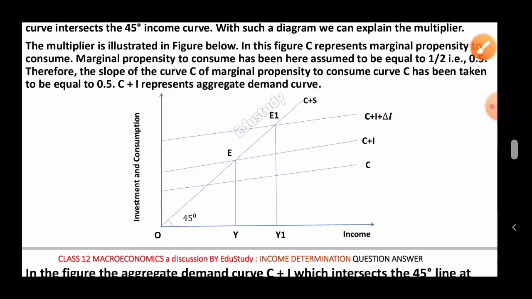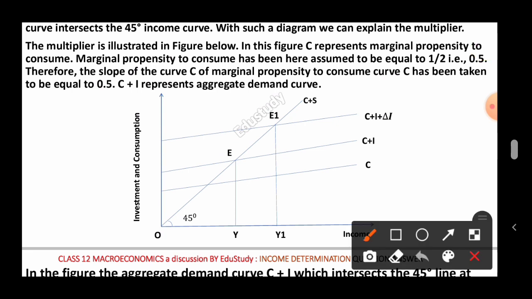So now let's come to the explanation given here. The multiplier is illustrated in the figure below. In this figure, C represents the marginal propensity to consume. Here, C should be small c, marginal propensity to consume. Otherwise, instead of writing this, you may write that C represents the consumption function or consumption curve.